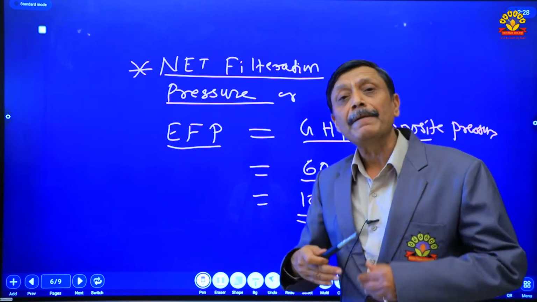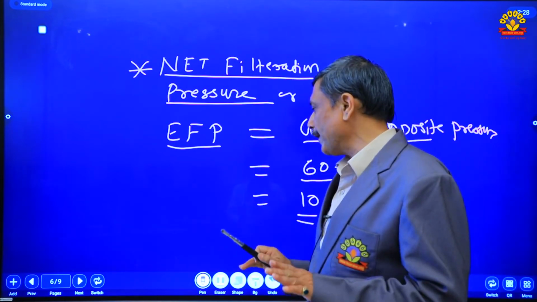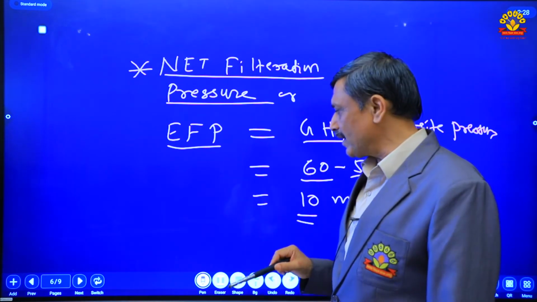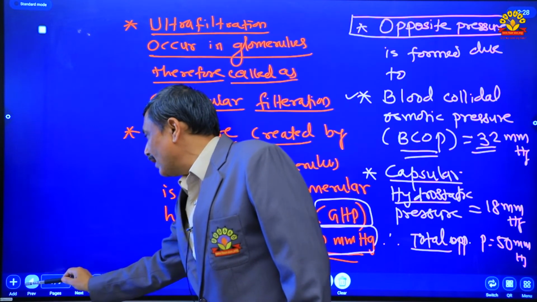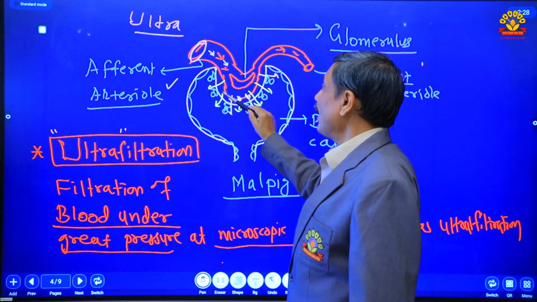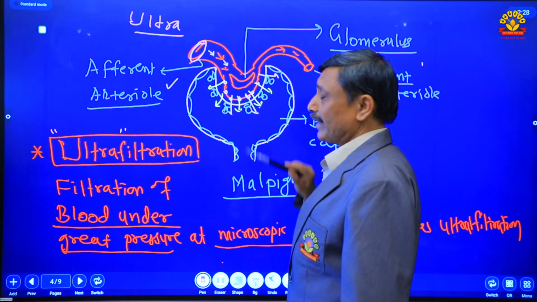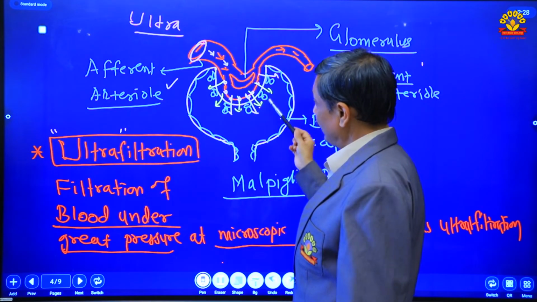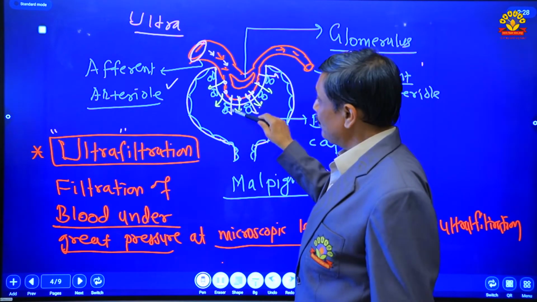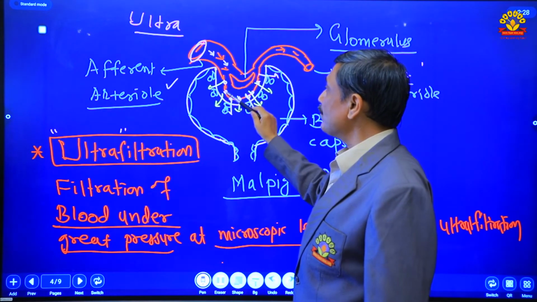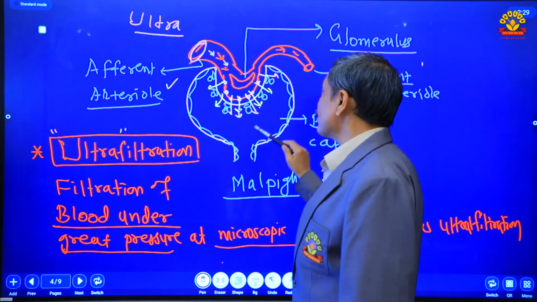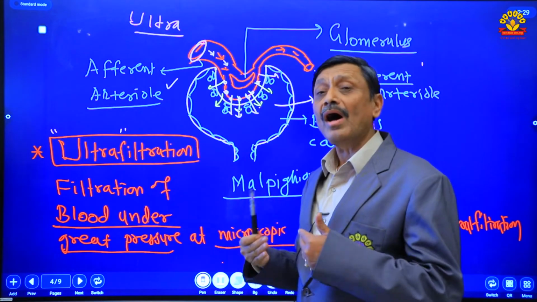Under this pressure, blood filters. All the components of blood get filtered from the glomerulus except the blood cells, blood proteins and large proteins, which cannot pass through the glomerular filtration slit. Otherwise, each and every component gets filtered. Only the blood cells and blood proteins are not filtered because their size is larger than that of the filtration slit. Therefore, all the other components of the blood get filtered here. So, this filtrate is called the glomerular filtrate.